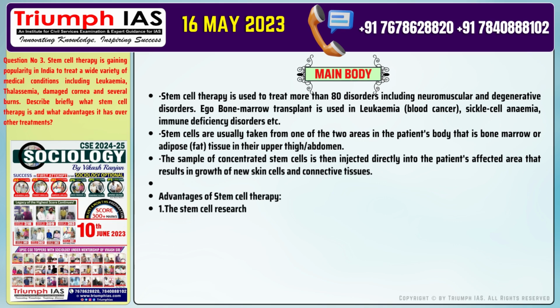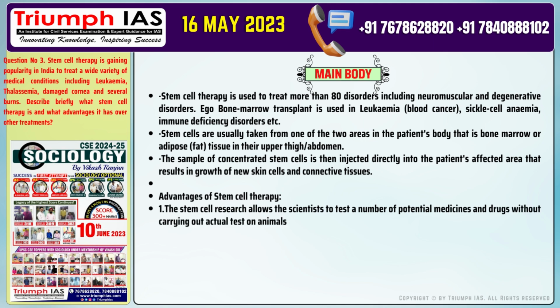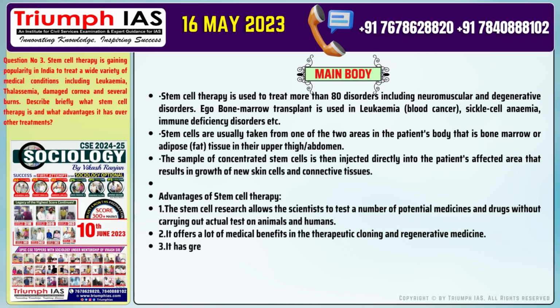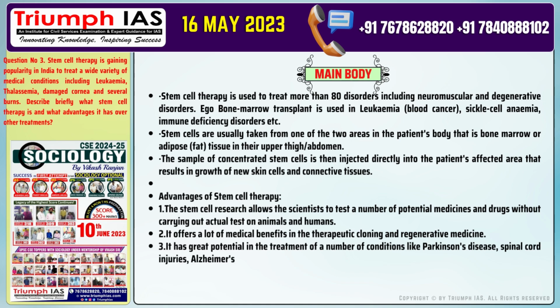Advantages of stem cell therapy. Number 1. The stem cell research allows the scientists to test a number of potential medicines and drugs without carrying out actual tests on animals and humans. Number 2. It offers a lot of medical benefits in the therapeutic cloning and regenerative medicine. Number 3. It has great potential in the treatment of a number of conditions like Parkinson's disease, spinal cord injuries, Alzheimer's disease, schizophrenia, cancer, diabetes, etc.